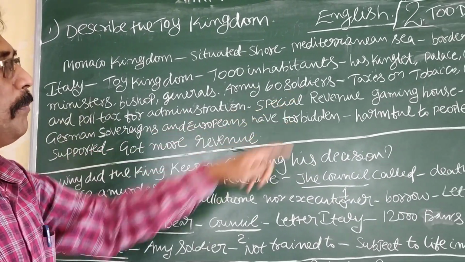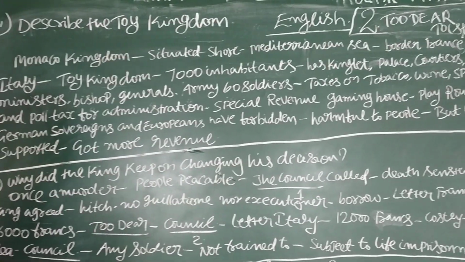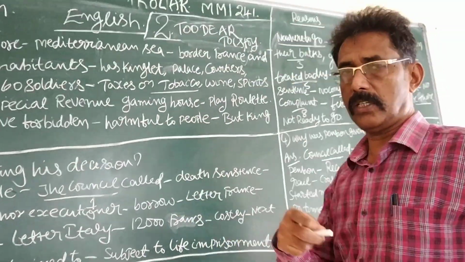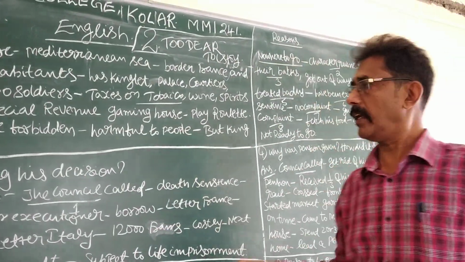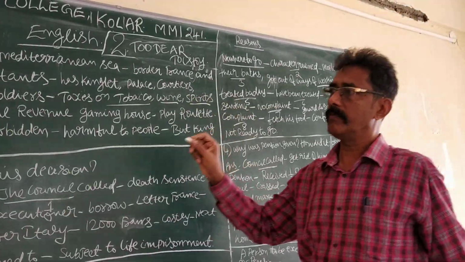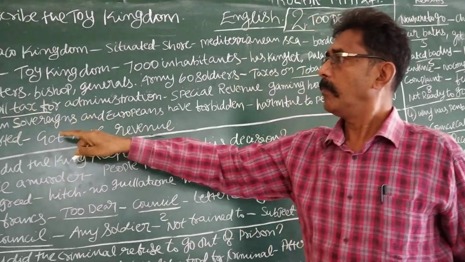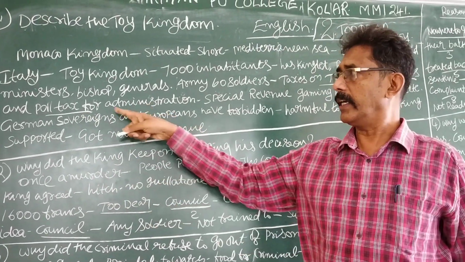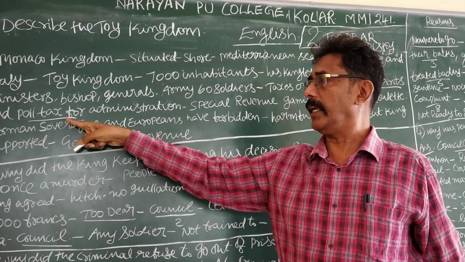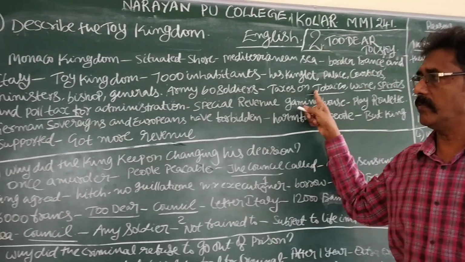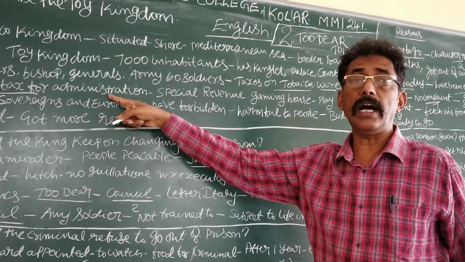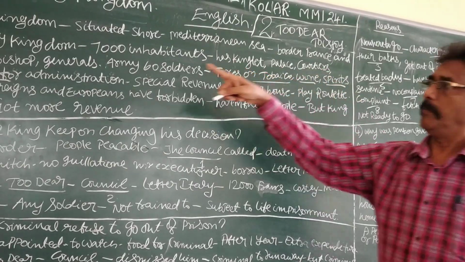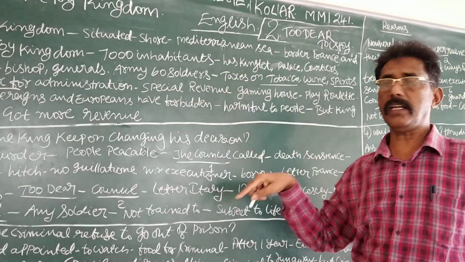The king has imposed taxes on 4 things. What are those 4 things? One is tobacco, which is used to manufacture cigarettes, then wine, spirits or drink, and poll tax. Poll tax means what? Not polling tax. It is a tax for living in the kingdom. Why is the king imposing tax on these 4 things? To run the administration and take care of his palace, ministers, bishops, judges. He wants income. It is why.